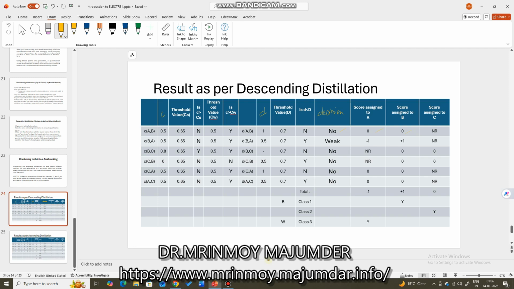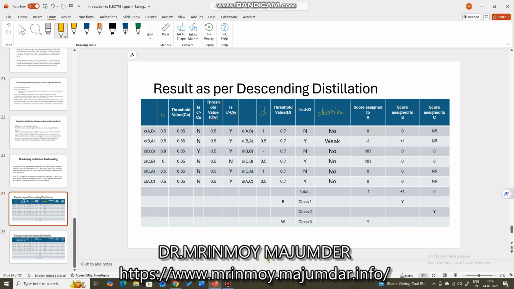So for all other cases, we are forced to assign zeros because there is no outranking between the alternatives for these comparisons. For example, B and C, no outranking, so A is not required, but for B and C we have given 0. No outranking means score is zero.